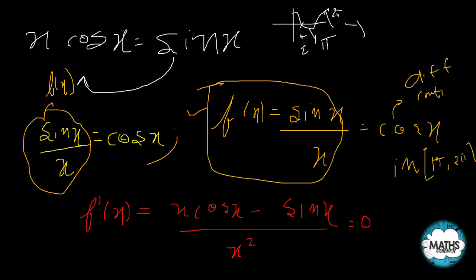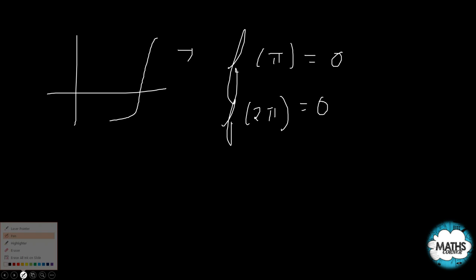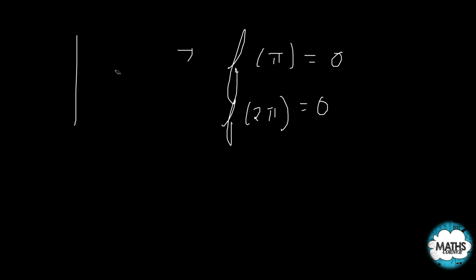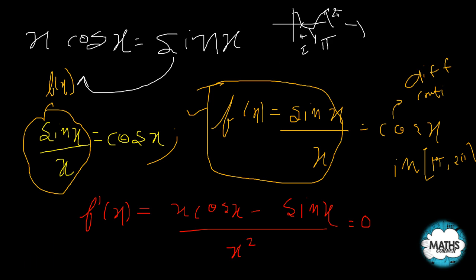Now when I apply f of pi, what will my f of pi be? My f of pi will be equal to sin pi by pi. What is sin pi by pi? It is 0. And f of 2 pi is also 0. So f of pi is 0, f of 2 pi is 0, and f of x is continuous in pi to 2 pi. So there must exist a root of f dash x equal to 0 in the interval pi to 2 pi. So this is my f dash x.